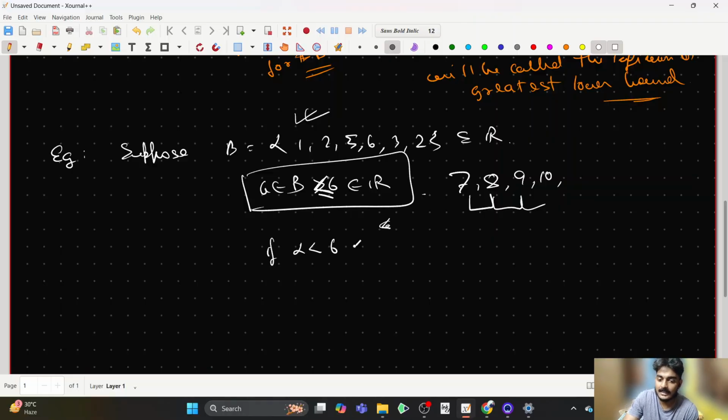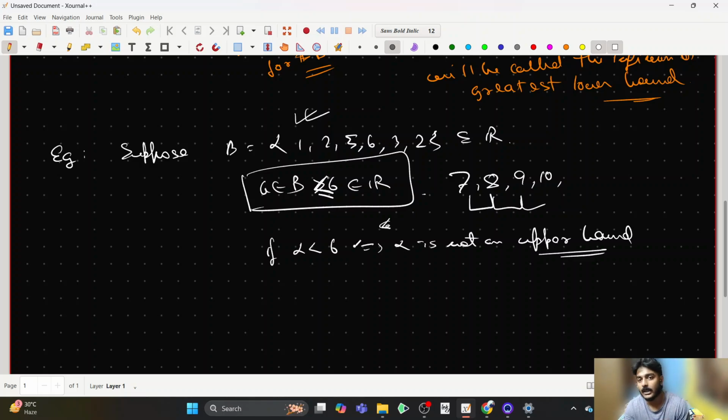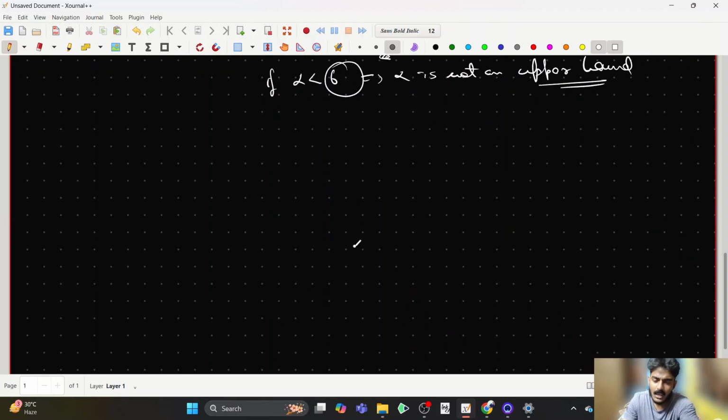So if alpha is less than 6, then this immediately means alpha is not an upper bound. Therefore, 6 is the least possible upper bound for this set, and that will be defined to be the supremum. In some sense, if you are given a finite set, then you can always talk about the supremum being the maximum of that set. And in a similar way, you can work out that 1 will be the infimum, which is basically the minimum of this set. Fine. So I hope you have got an overview of what supremum and infimum look like. We can briefly talk about the formal definition.